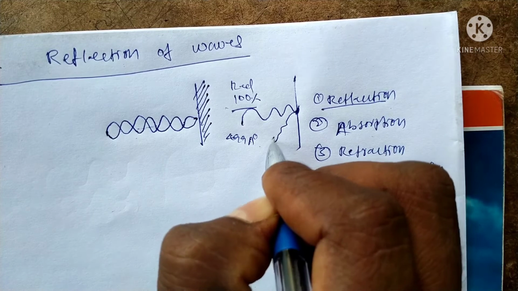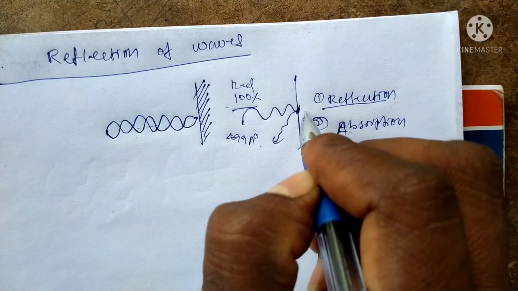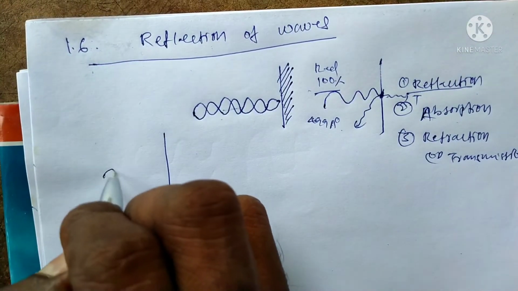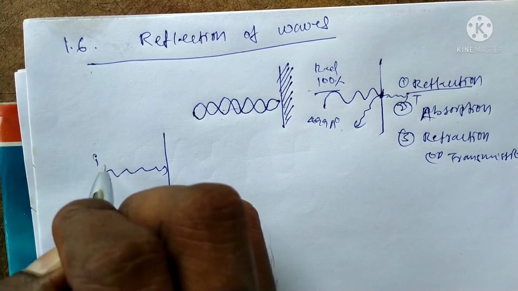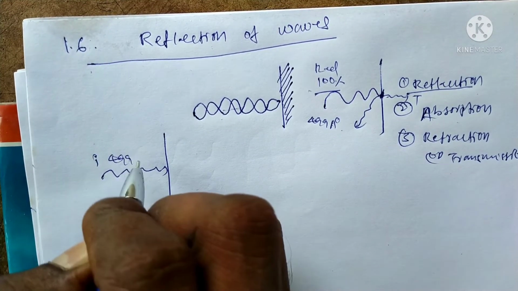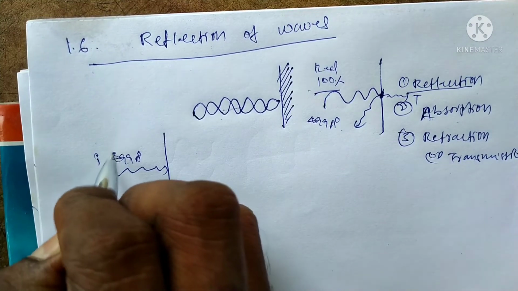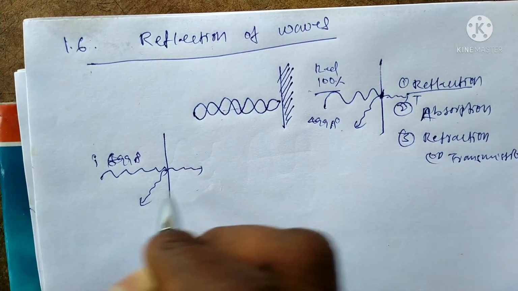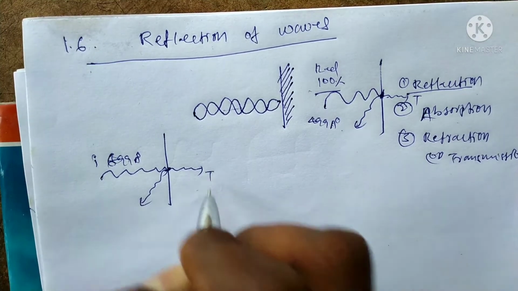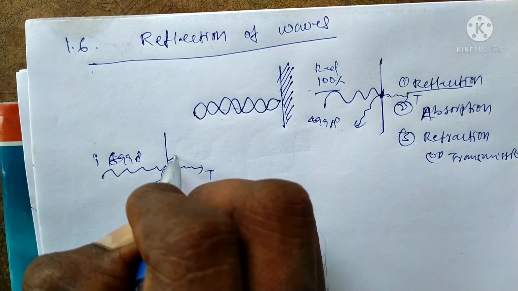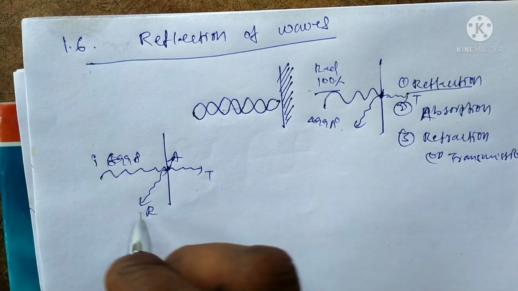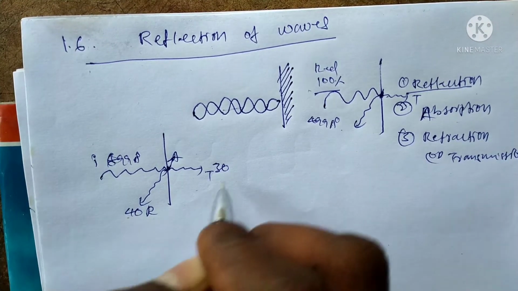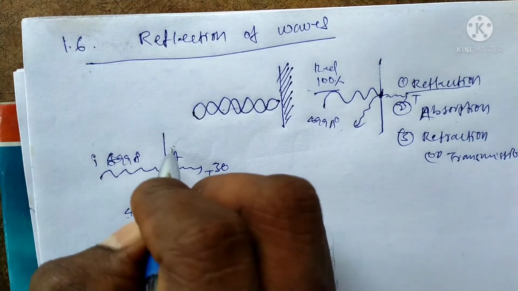Some of the wave is reflected, some is transmitted, and some is absorbed. Suppose reflection is 40%, transmission is 30%, so 40 plus 30 is 70, and the remaining 30% is absorbed.